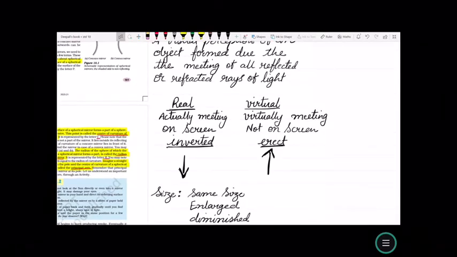Now the image can have the following characteristics. Image can be real or virtual. The image which is formed by the actual meeting of the rays is called a real image. And the image which is formed by virtual meeting, or you feel the rays are meeting but they are not actually meeting at one point, is called a virtual image. The real image can be taken on the screen, whereas a virtual image cannot be taken on the screen.